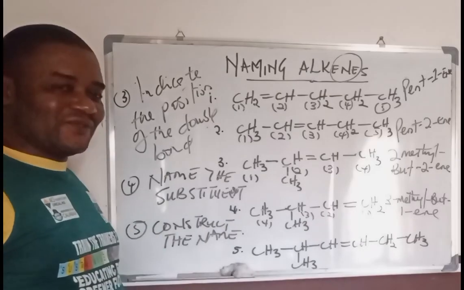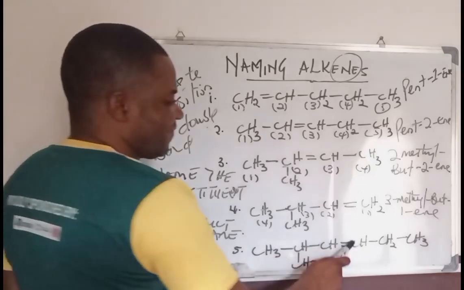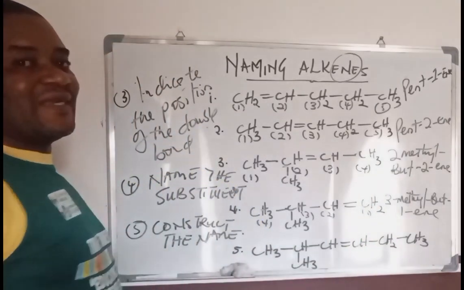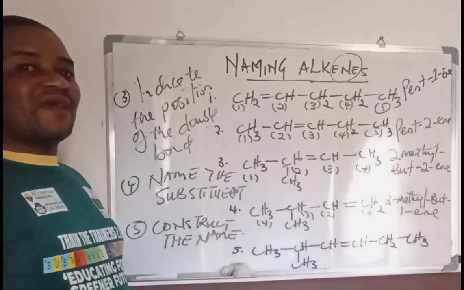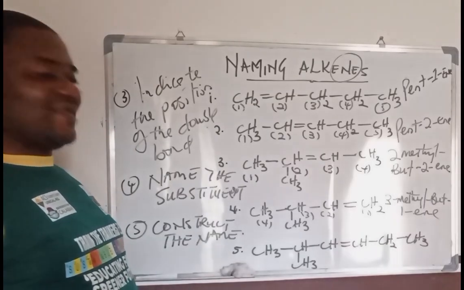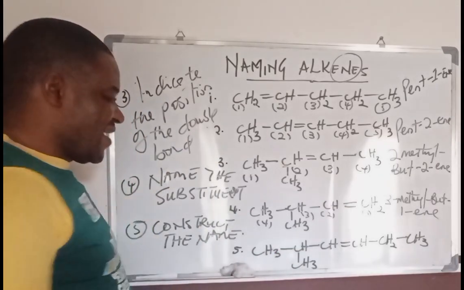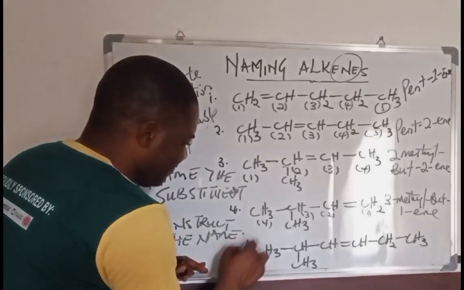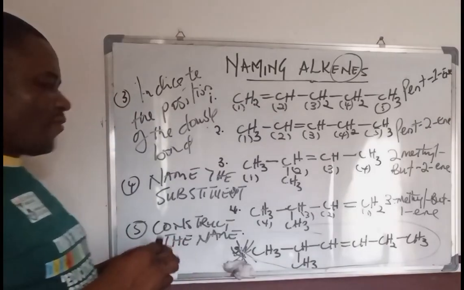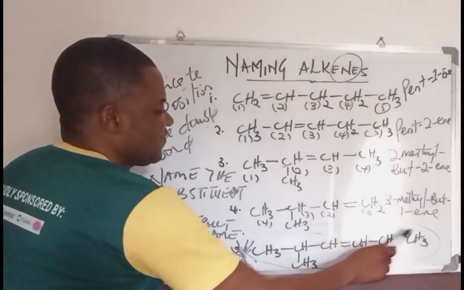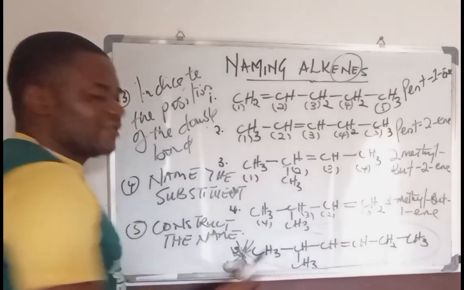And finally, we have this here. You should be able to take this home as an assignment and work on it. The important thing is that there is 1, 2, 3, 4, 5, 6. So identifying the parent chain here is hexane. So if it's hexane, how do we name it? That is your assignment. Treat this as number 5. Name this compound with 1, 2, 3, 4, 5, 6, with 1, 2, 3 carbon atoms equidistant with a methyl group attached.